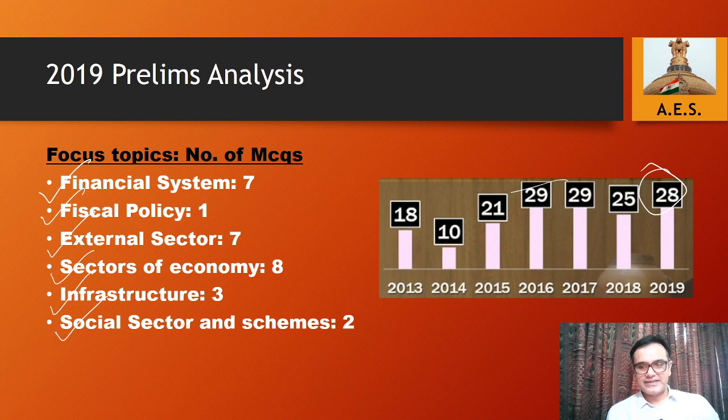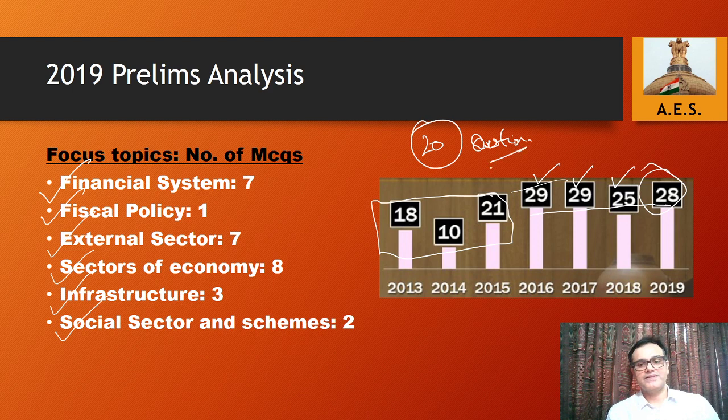Previous to that, you can see 25 questions in 2018, 29 questions in 2017, and again 29 in 2016, then a mixed trend prior to that. Keeping this trend in mind, we can at least expect around 20 questions in your exam from the economy section. So I have brought this economy section for you, and I hope it will be very helpful to you.